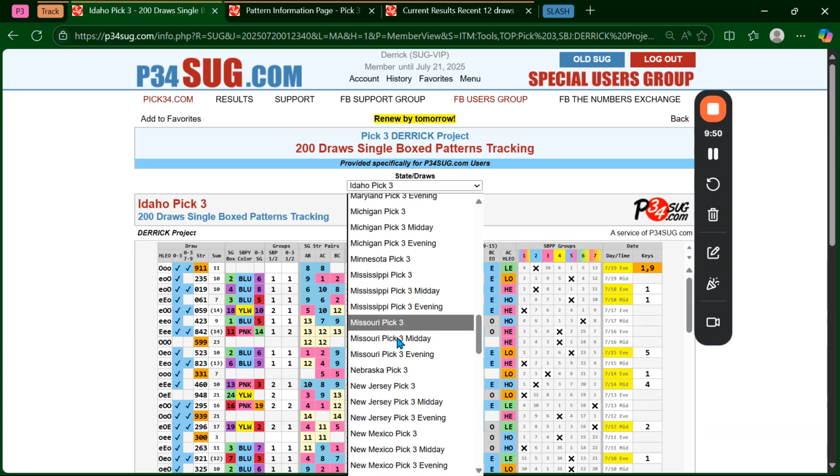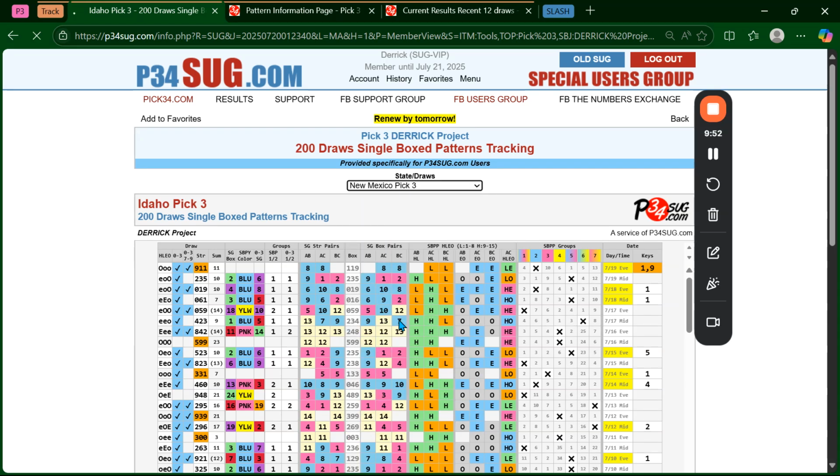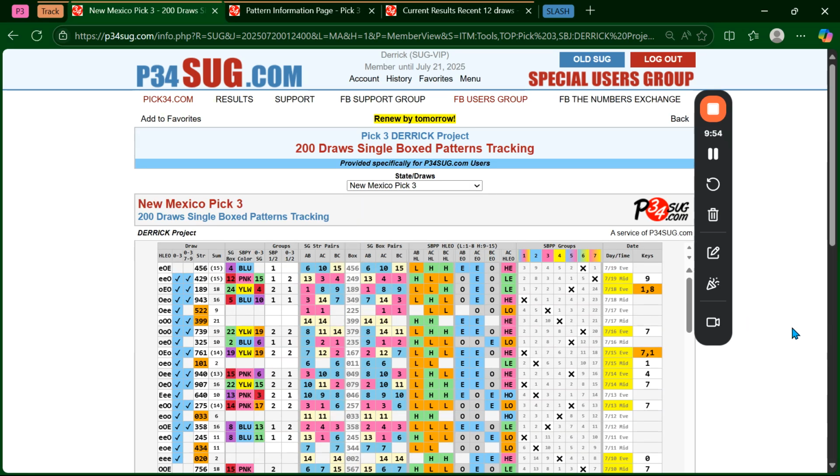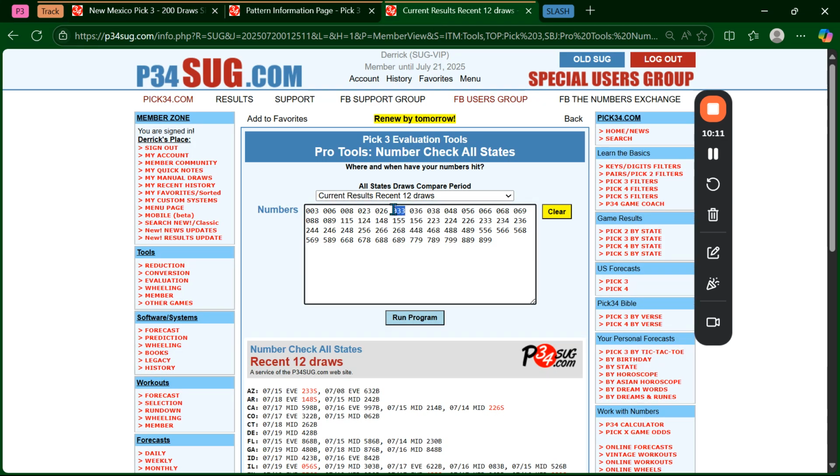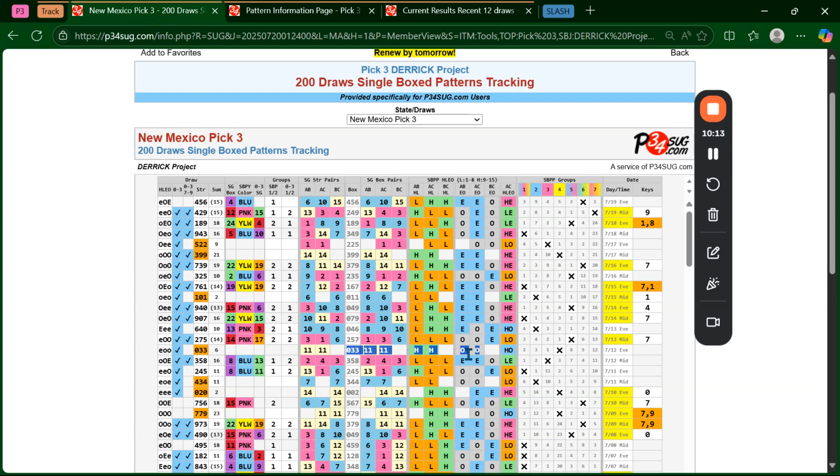New Mexico. We'll do the combined draws. We're looking for too high and too odd, so too high, too even, too high, too even, too high, too even, too high, too odd right there. So there's your 033. So you can go look at the numbers. 033, right? Okay. So there it is.